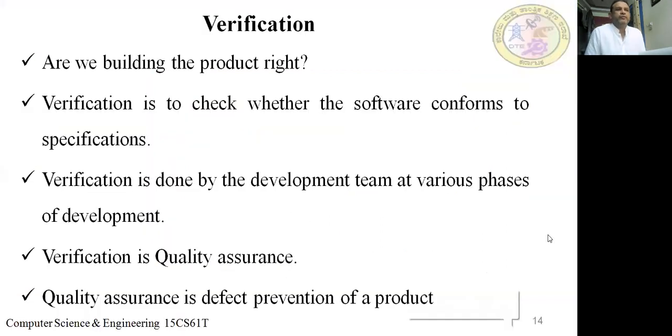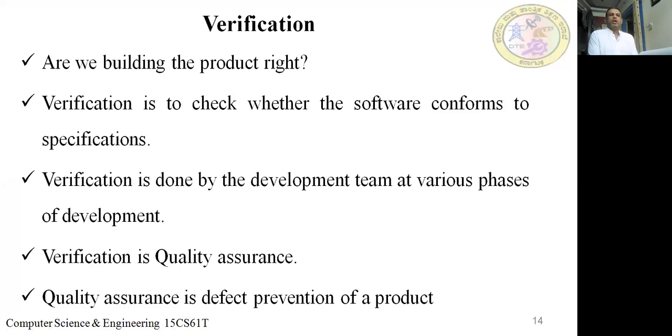Verification: are we building the product right? Verification is to check whether the software conforms to specification. Verification is done by the development team at various phases of development, and verification is quality assurance. And quality assurance is defect prevention of a product.